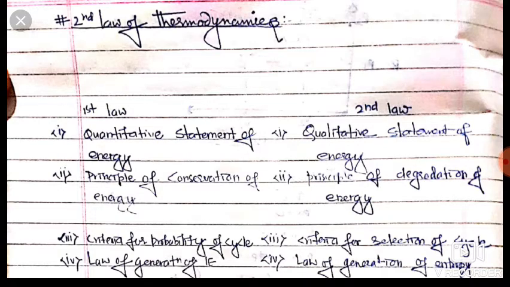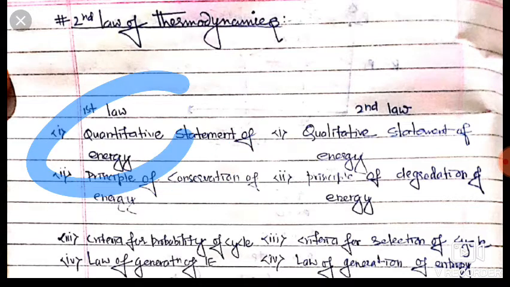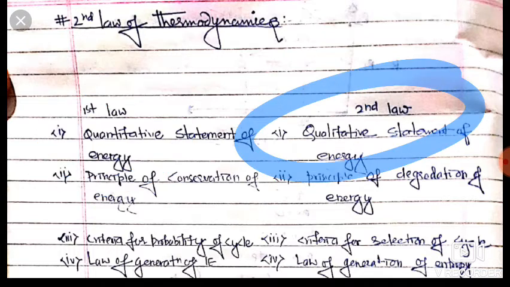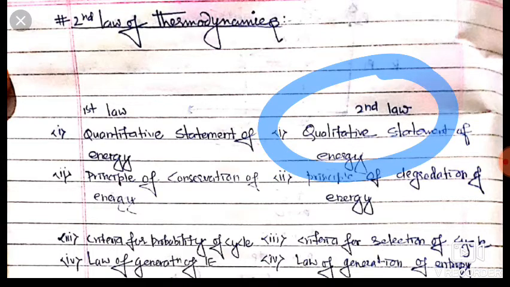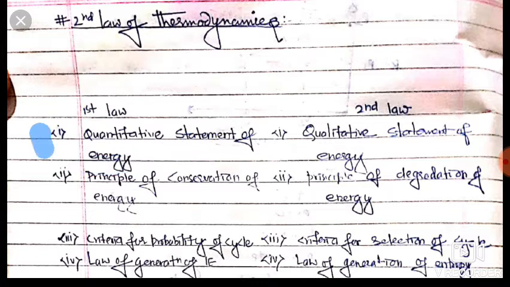Now friends, we will differentiate our first law and second law. Dear friends, our first law is a quantitative statement of energy. It gives relation for quantity of energy, but the second law gives us a qualitative statement of energy. Our heat is low grade energy and our work is high grade energy. We can define this from second law of thermodynamics, friends. And first law does not give us any qualitative statement for energy, it only gives a quantitative statement for energy.